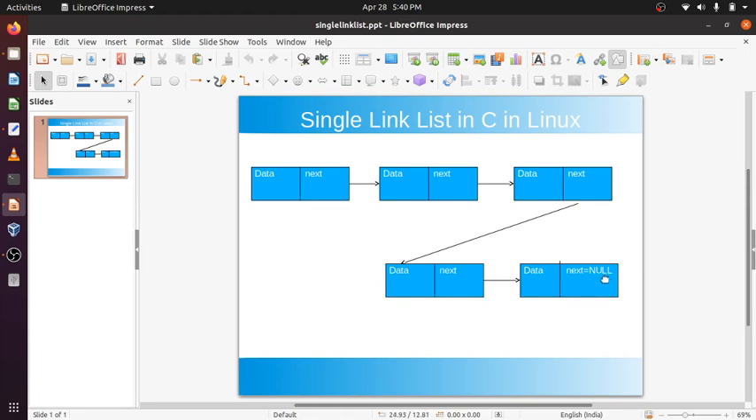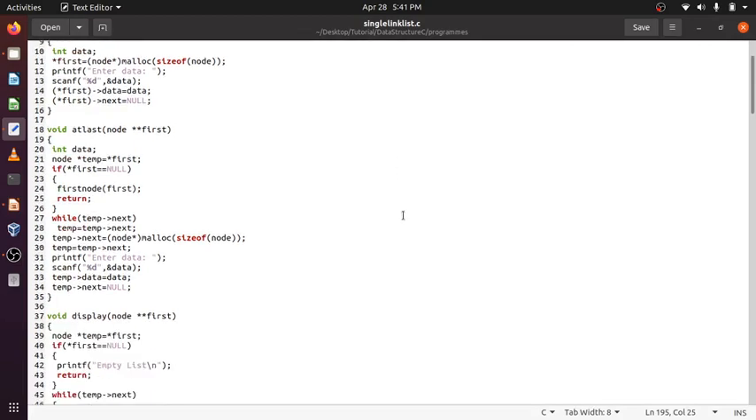Last will be set to null. Null means nothing is there, because no other node is there. If we want to add something, we will again create a node. This next will be pointing to that node. Suppose we will create another node here. This next will be pointing to this node, and this next within that node will be set to null. Like that things will go. Okay, this is the overview, but let's see it by a program.